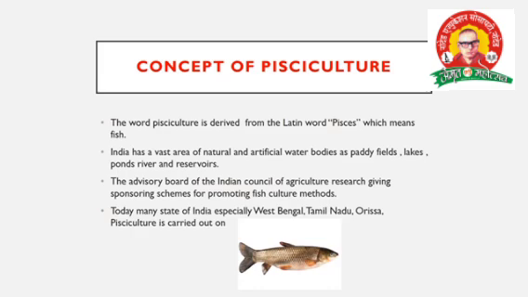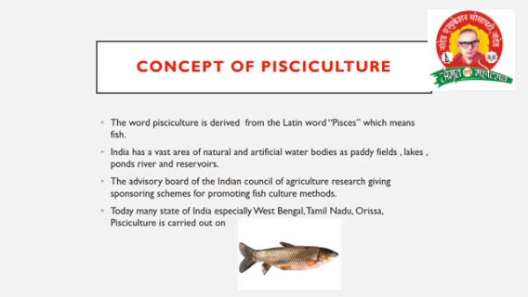Already I told you that the Latin word piscis means fish. India has a large area of natural and artificial water bodies, such as paddy fields, lakes, ponds, rivers and reservoirs. It means that in India, near about 5 river systems, 60 to 70% is water surface area. That's why freshwater fish culture, or pisciculture, is the easiest way to culture fishes in our India.